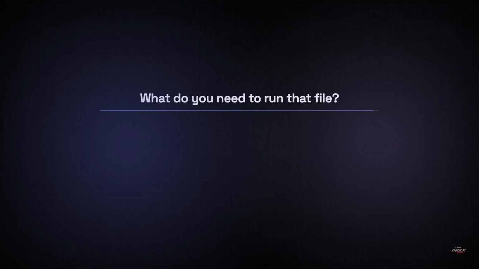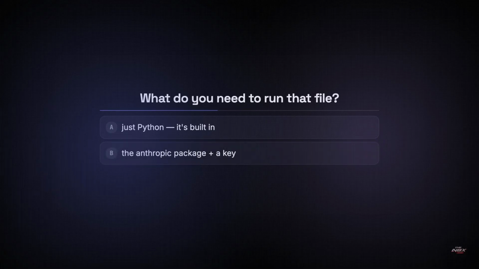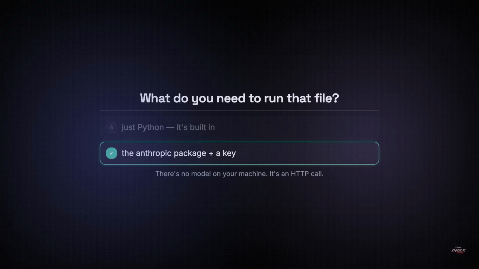Quick check before we go on. To run that file, what do you actually need? Just Python, because Claude is built in, or the Anthropic package and an API key. Have a think, and pause the video if you would like a moment. Ready? You need the package and a key. There's no model on your machine. That call goes over the internet to Anthropic's servers, and the key is how they know it's you.